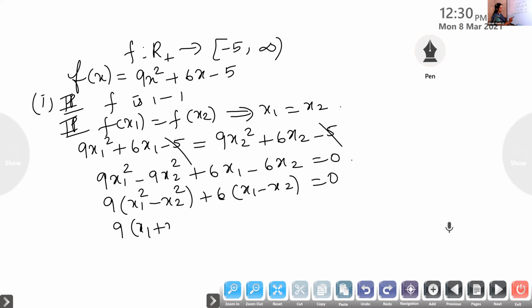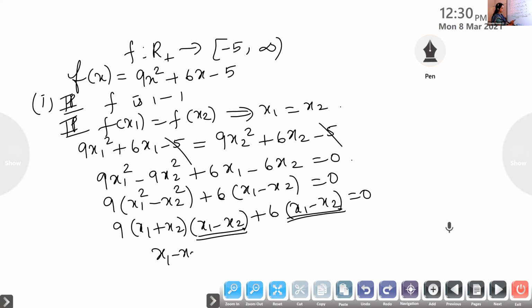It is (a plus b) into (a minus b) plus 6 into (x1 minus x2) is 0. Now from these two terms, we can take one (x1 minus x2) outside. Therefore, what is left out? 9 into (x1 plus x2) plus 6 is 0.